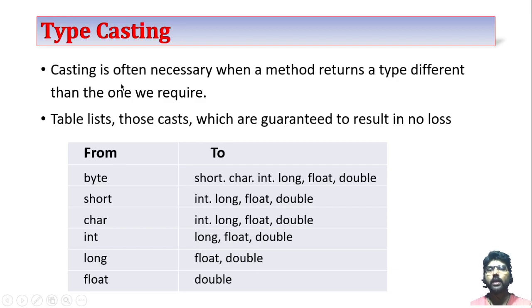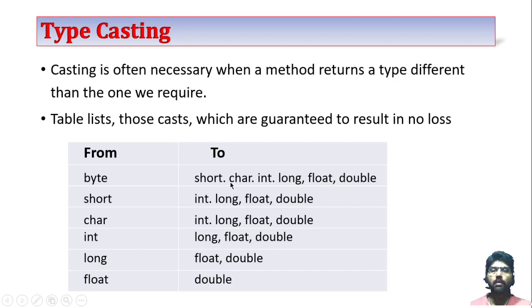Now, this casting is often necessary when a method returns a type different than the one we require. This type of typecasting is mainly used when you call any method and that method returns a different type than the one in which you are storing it. For example, a method returns long type and we are storing that value in an integer variable. In such a situation, we need casting.